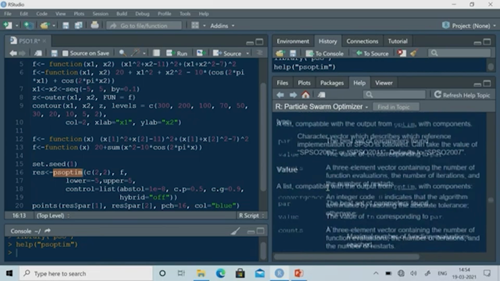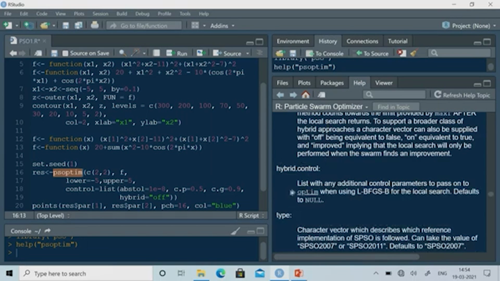These are some of the things you can set, and you can also use a hybrid method. The hybrid method is something like this. As you have seen, whenever you apply the genetic algorithm or any metaheuristic optimization method, we are not calculating the gradient of the objective function or the constraint function. Therefore, this algorithm may not give you the exact optimal solution, but it will give a near optimal solution. You may not get the exact optimal solution where the gradient is 0, but you may get a solution which is near to the global optimal solution.